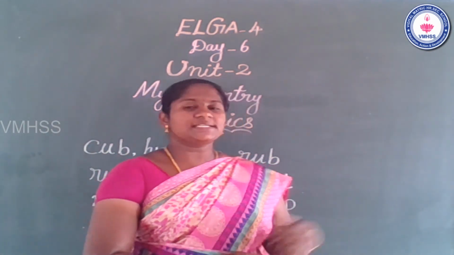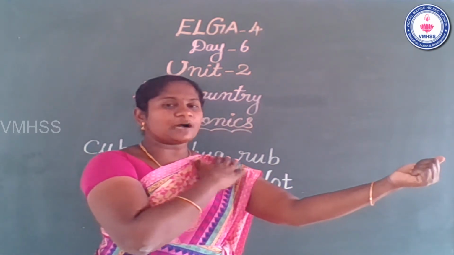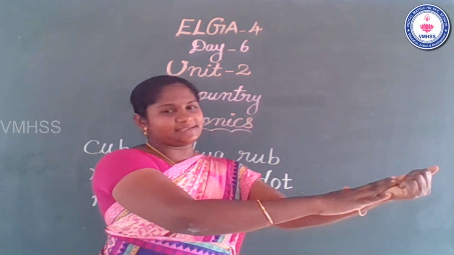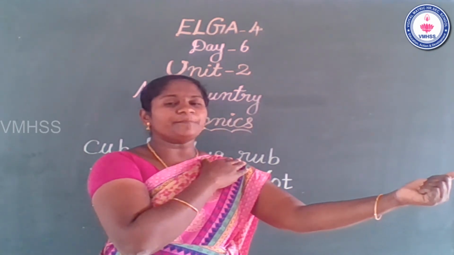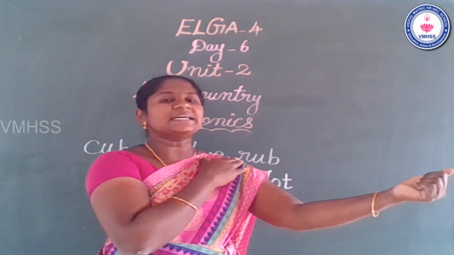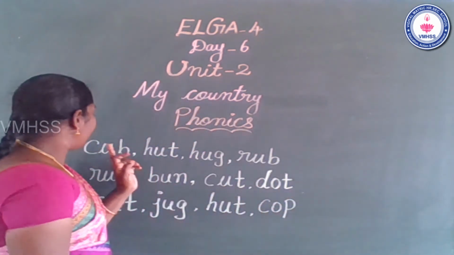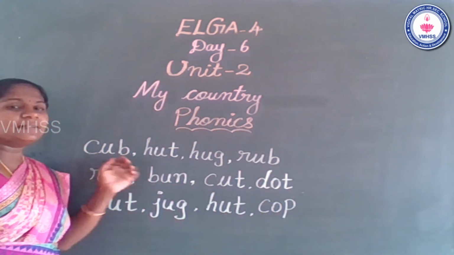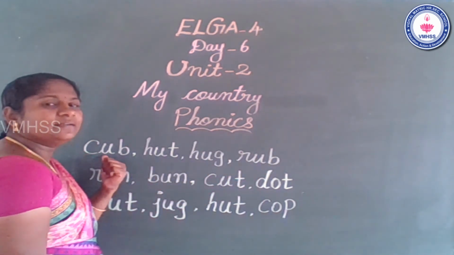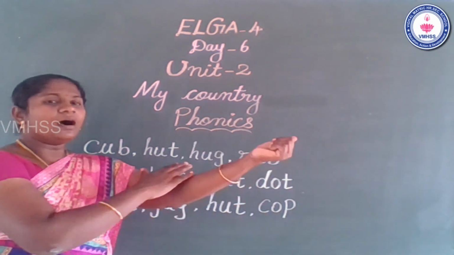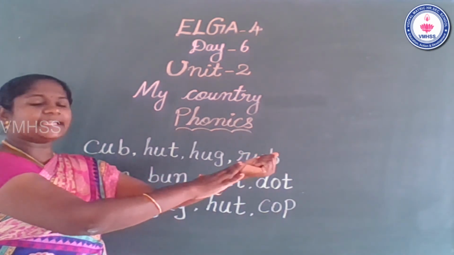Very good. Listen, this is the beginning sound, middle sound, and end sound. What is the beginning sound in this word? K. What is the middle sound of this word? A. Next, what is the end sound?